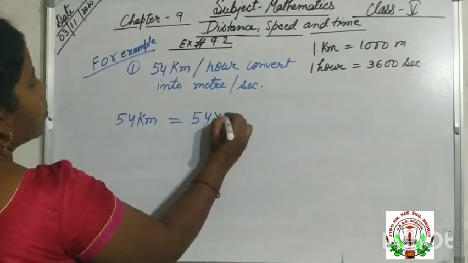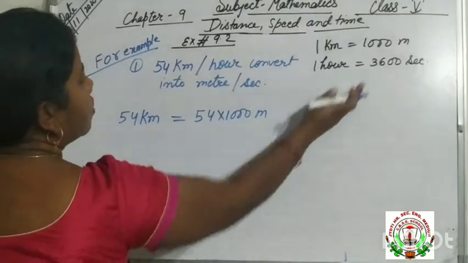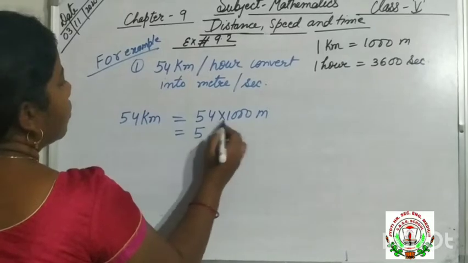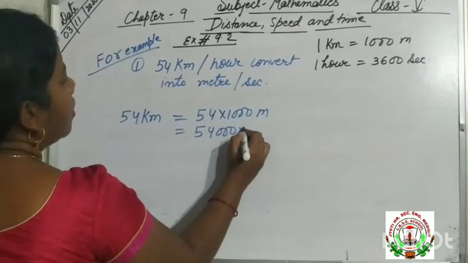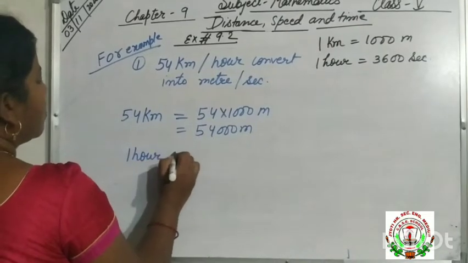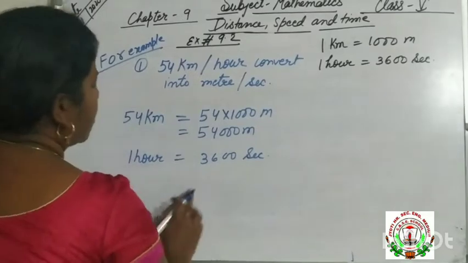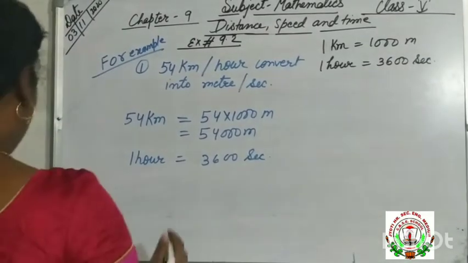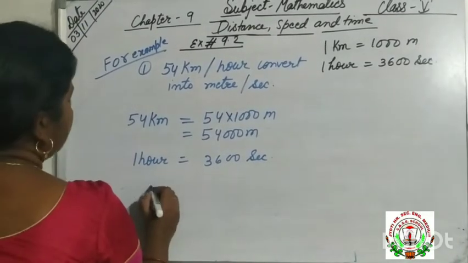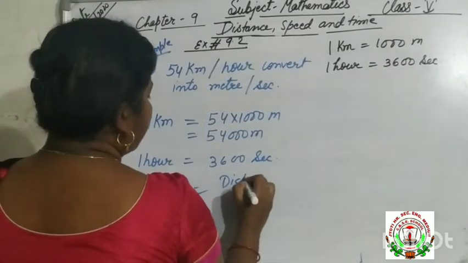So 54 into 1000, because 1 kilometer equals 1000 meter, is 54,000 meter. And we know that 1 hour equals 3600 second. Now we know that speed equals distance by time.